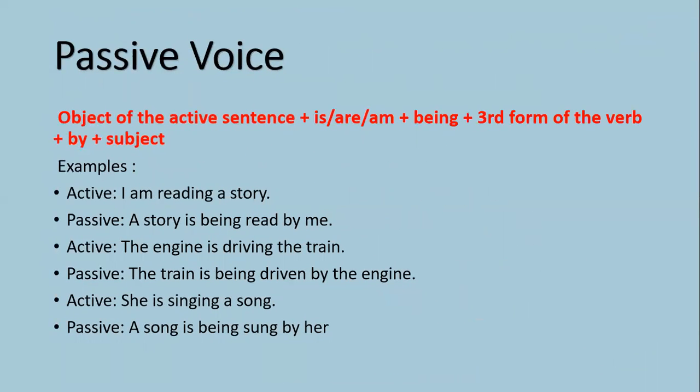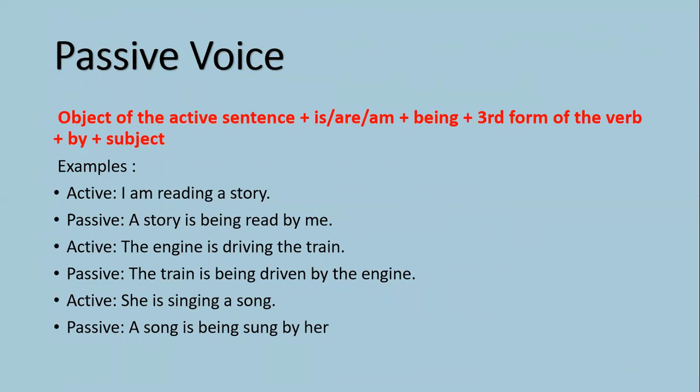These are all about the active voice. If we talk about the passive voice, as you know, the structure of the passive sentence: the object of the active sentence always comes at the start, then the helping verb, then the past participle, the third form of the verb, then by plus subject. If we talk about present continuous tense, then the object of the active sentence plus the helping verb, which we will use in present continuous tense: is, are, am, according to the nature of the object. Then we will add being plus the third form of the verb, by subject.